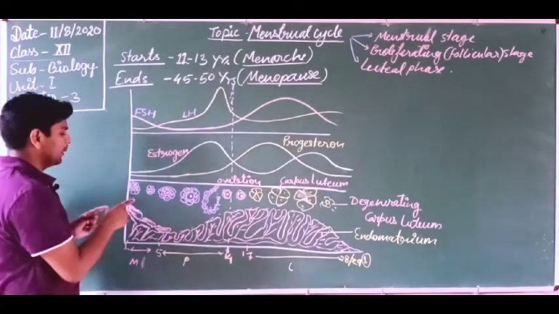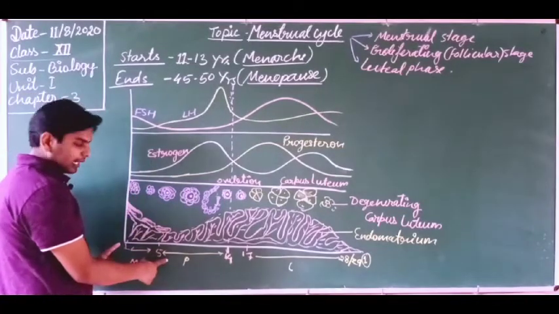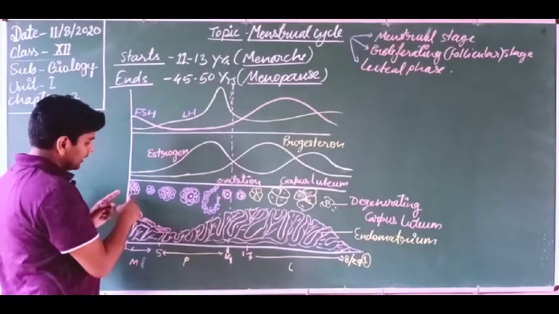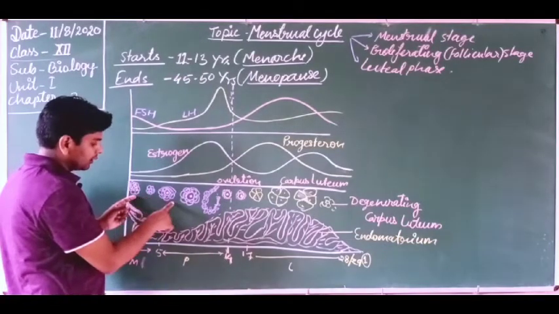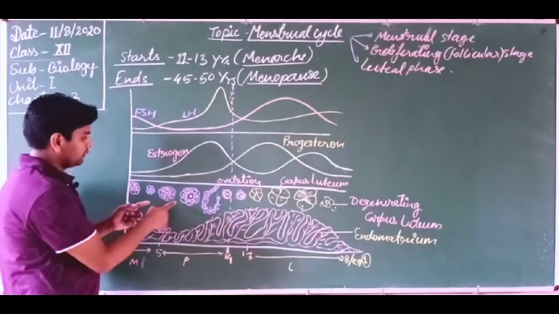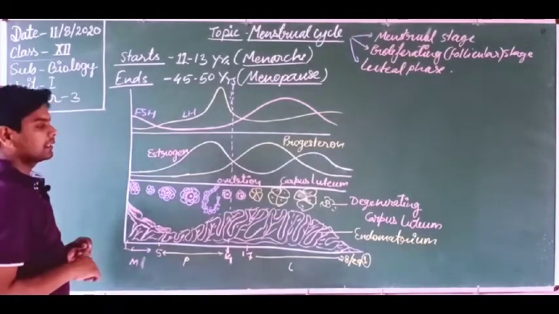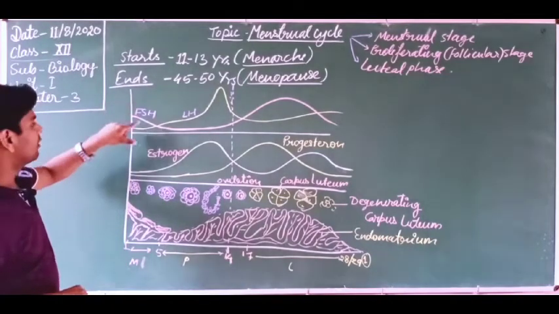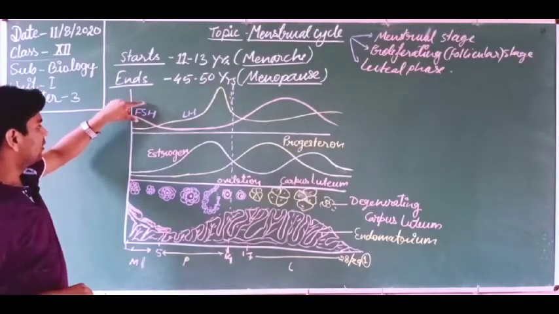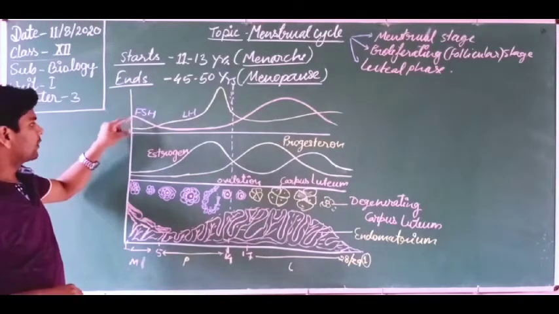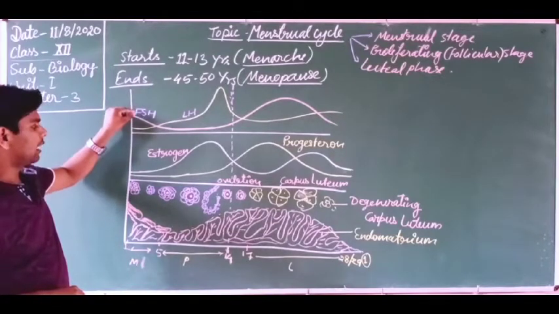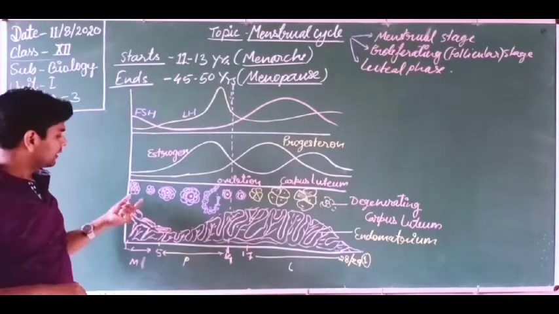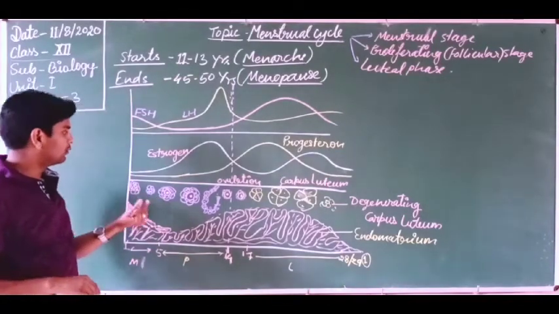So in the menstrual stage, what changes occur? Here, dear friends, you are looking that the menstrual stage is occurring in one ovary, but in the next ovary, what is going on? In the next ovary, these follicles are getting prepared. But why are these follicles getting prepared? Because here, dear friends, the level of FSH, the follicle stimulating hormone, you are looking at the curve of follicle stimulating hormone, it is a little bit high. Okay, so it stimulates the follicle formation. That is why follicles start to form.